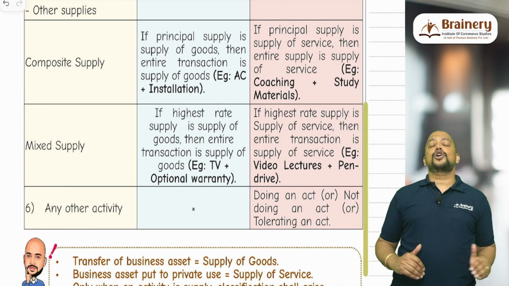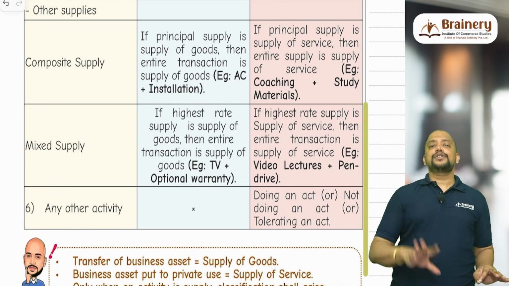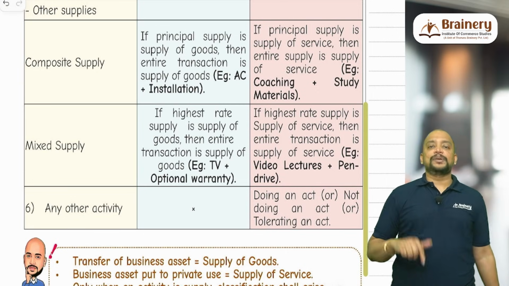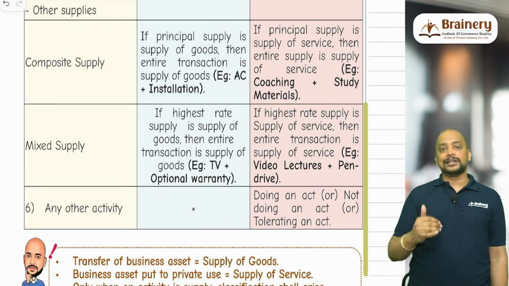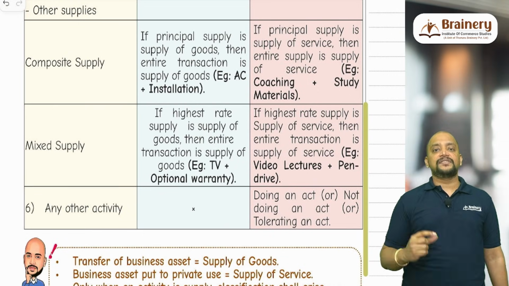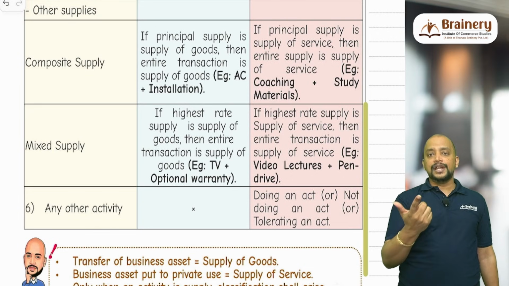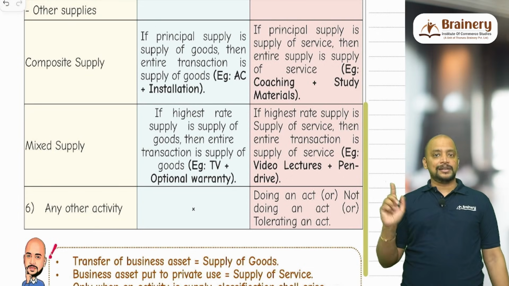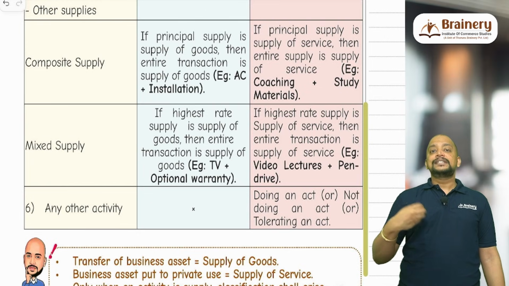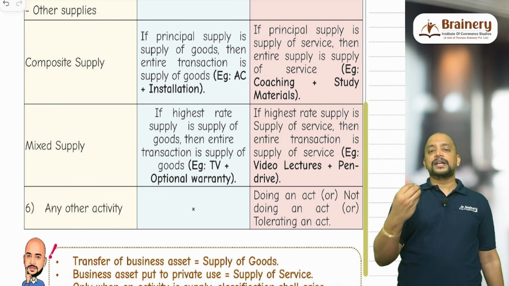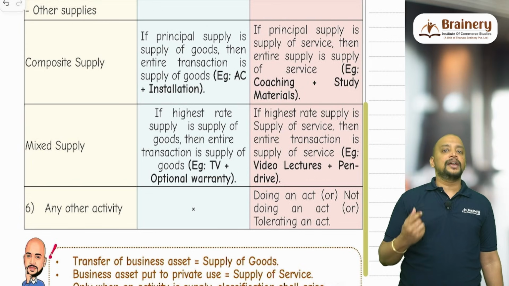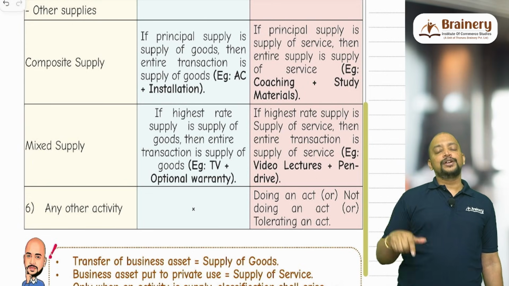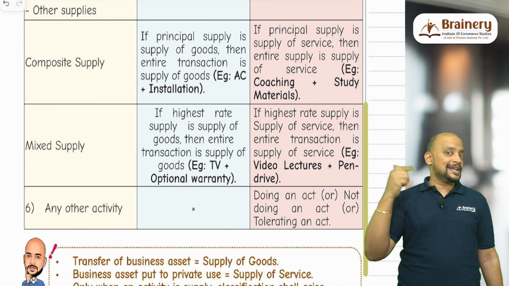Check whether it is a composite supply or mixed supply. If it is a composite supply, see the principal supply. If the principal supply is goods, the entire activity will be goods. Example, AC and installation. AC will be goods, installation will be service, and it is a composite supply. So therefore, AC being goods, the entire activity will be treated as supply of goods. Whereas in case of study materials and coaching, study material will come under goods, coaching will come under services, and it is a composite supply. The principal supply is coaching, which is service, so entirely it will be treated as supply of service.